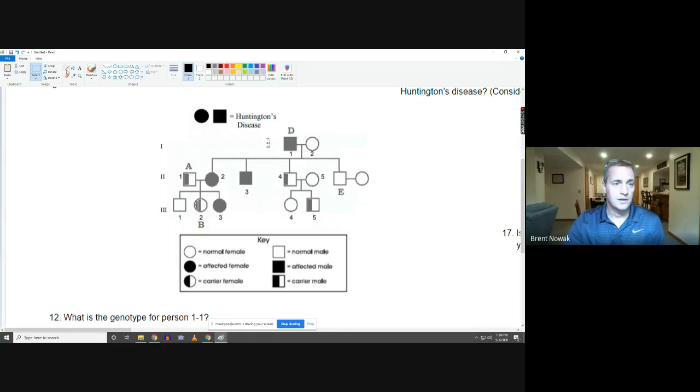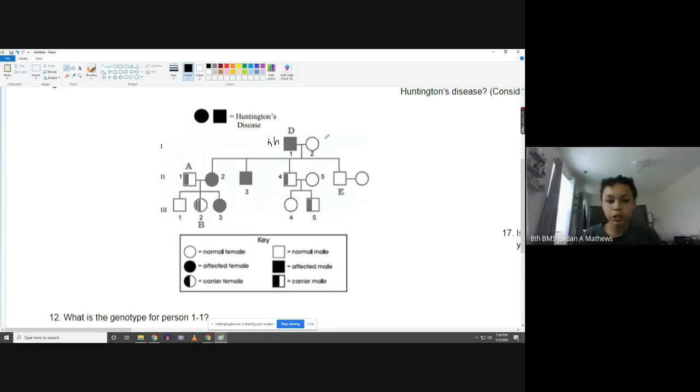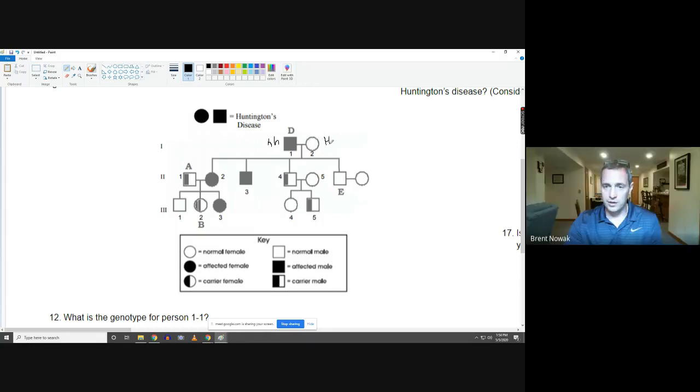I'm going to use letter H. So let's call this person lowercase h, lowercase h. What about person number 2? Any ideas? Capital H, because she's homozygous. Absolutely. Homozygous dominant. Okay.